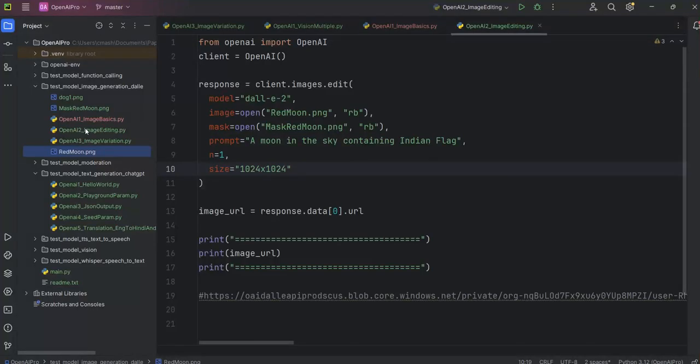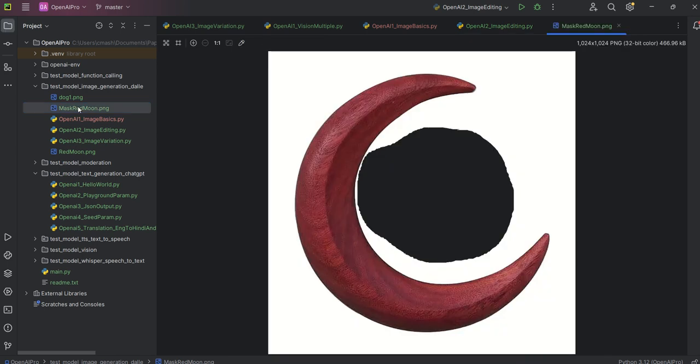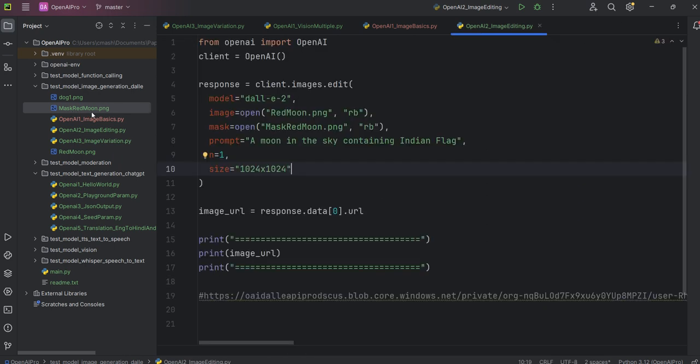So now let's go to the code. Mask red moon image. See if I can show you. This is that image which I just showed you. I created a new image. I marked this area that I want to do some editing here, and I renamed this image as mask red moon.png. So this is a brand new image. Basically there are two images I am passing to the AI, the red moon and the mask red moon.